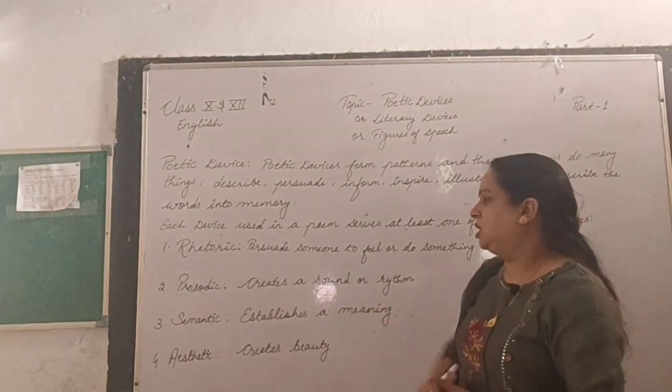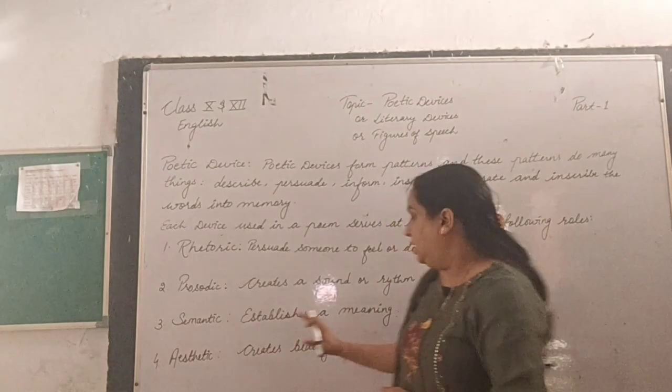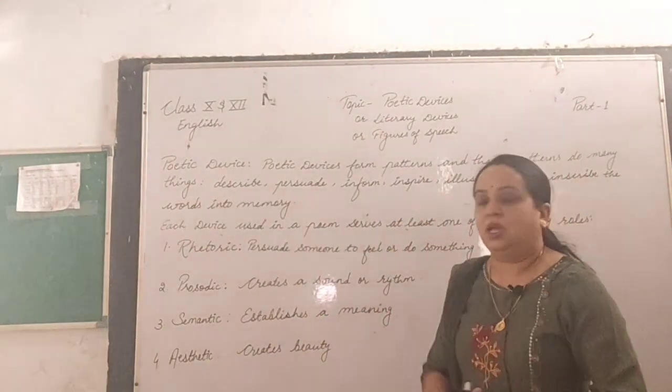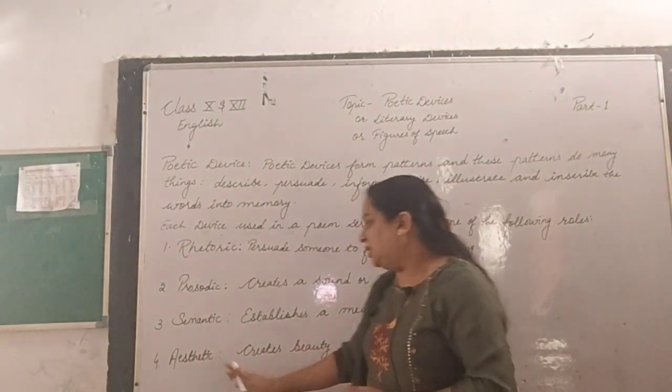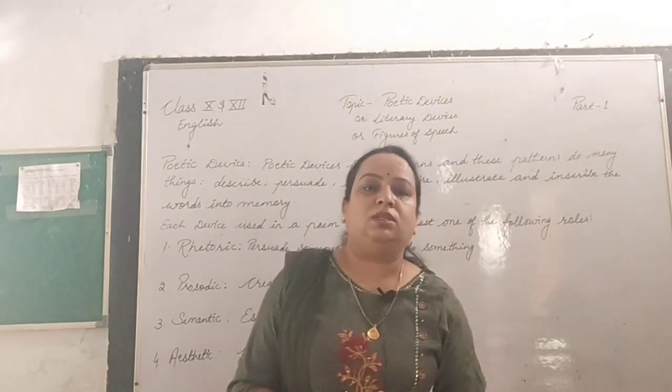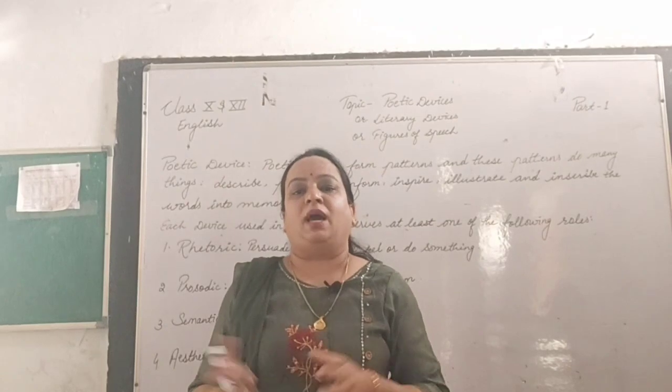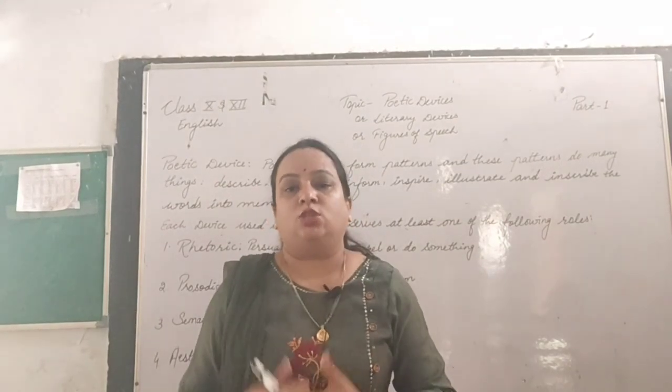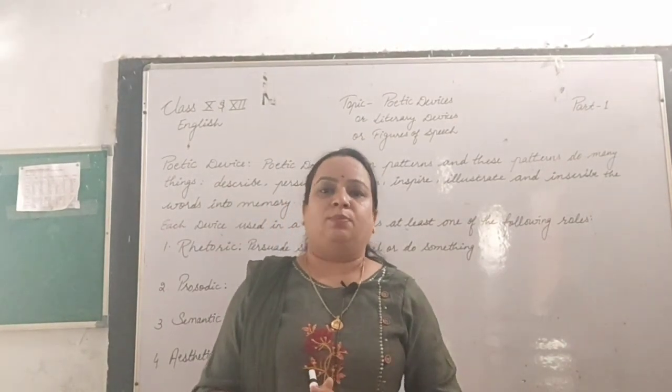Third is semantic, that means it establishes a meaning. And the fourth is aesthetic, that means it creates the beauty of the writings written by different poets.